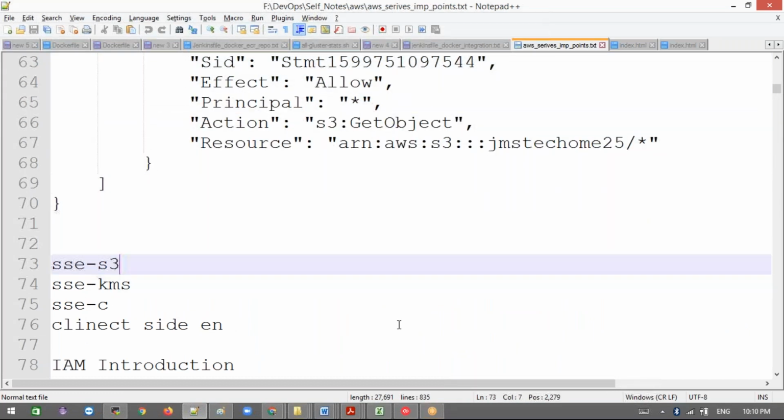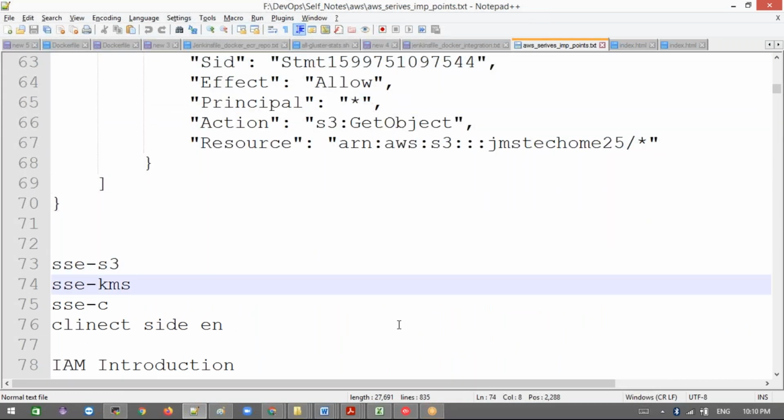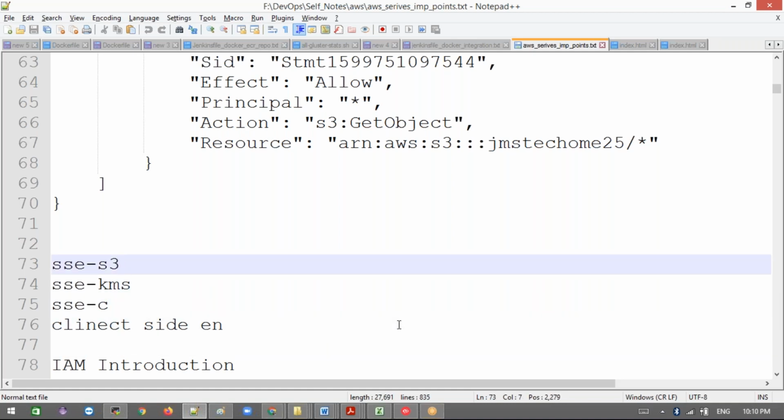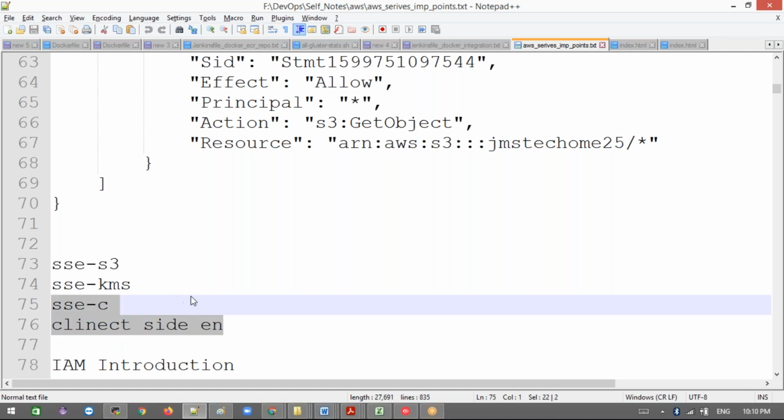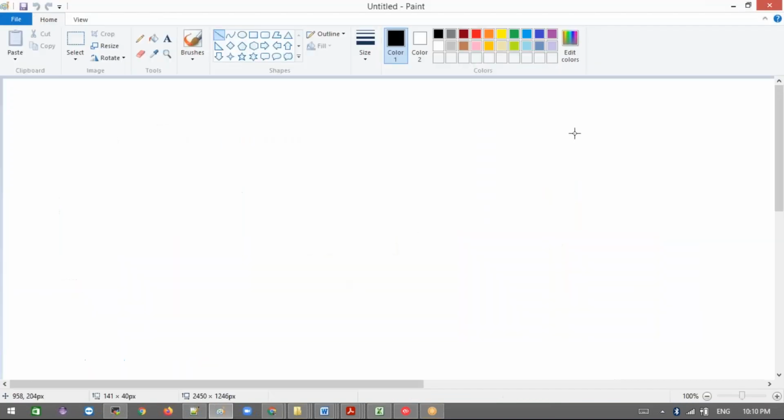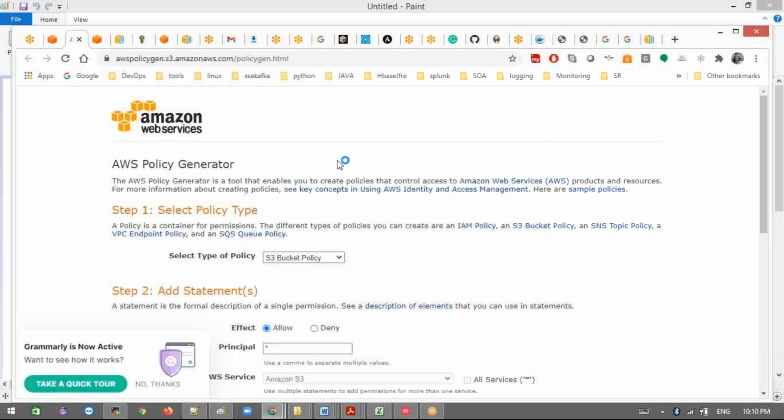This is what we'll do at the encryption level: SSE-S3, SSE-KMS, SSE-C, and client-side encryption. There are 4 types. We use these the most, and if you want to rotate the keys, we can go for this. Also, with diagrams, in that certification, Stephen Marek wrote very nice diagrams for encryption levels. You can read them for storage classes too. Let me show the storage classes.